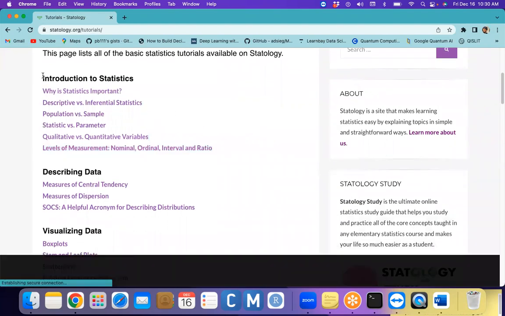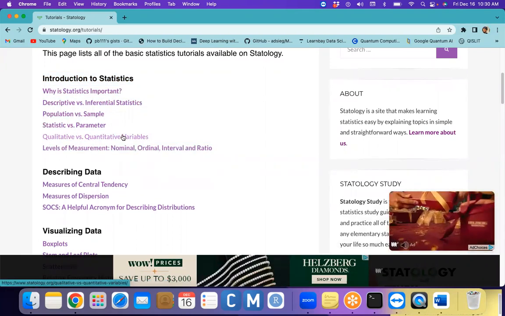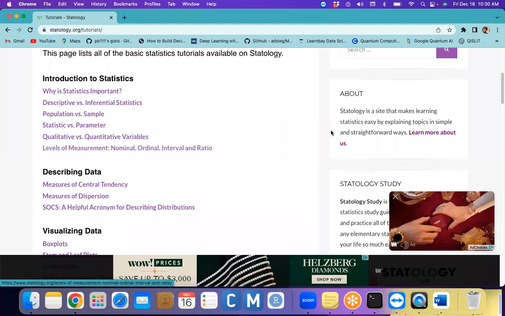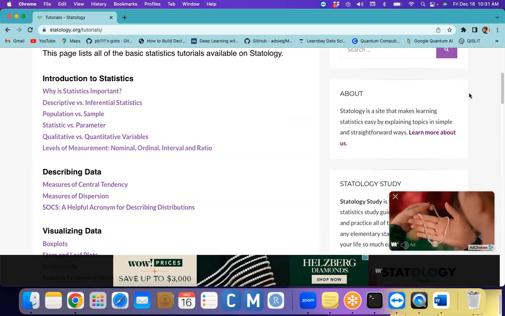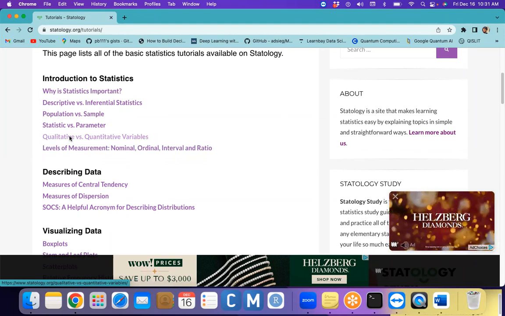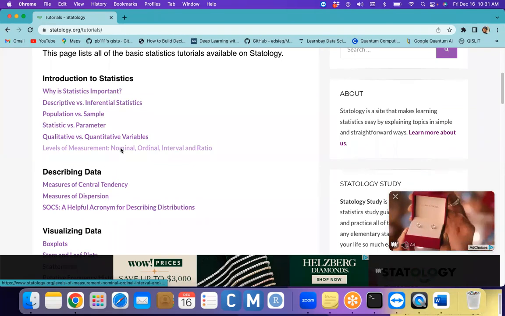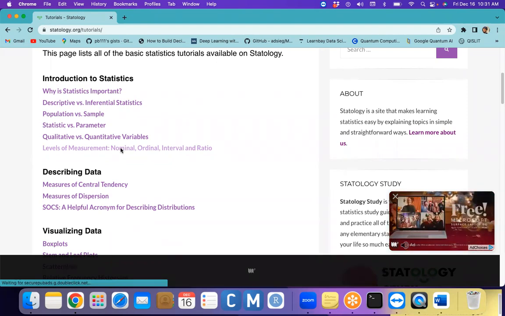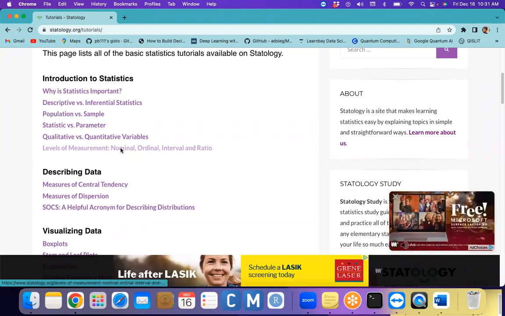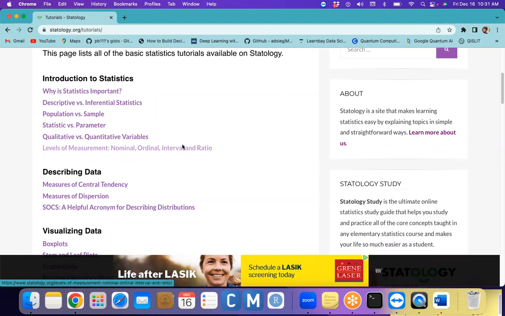From here, sir, what are the things I explained from the introduction to statistics? Qualitative, quantitative. What about level of measurement? Did I explain anything about levels of measurement? Yes, sir. Nominal, just a name. Ordinal in the sense it should have some kind of order. Interval in the sense some kind of group, right? Ratio in the sense some continuous data.